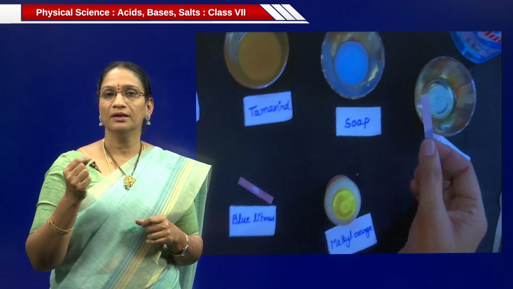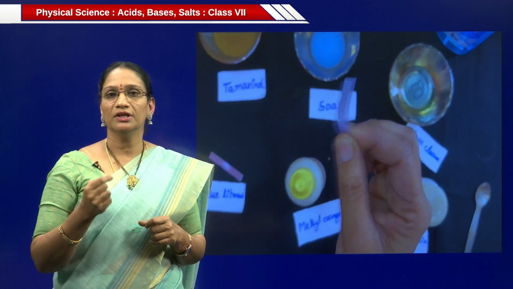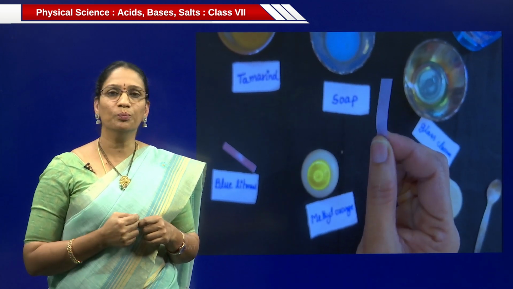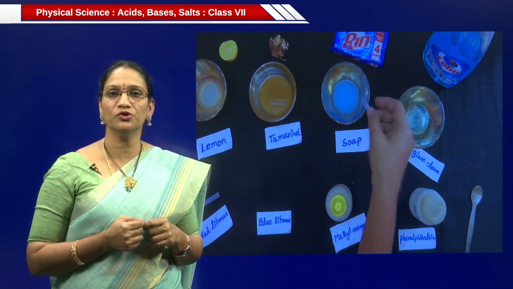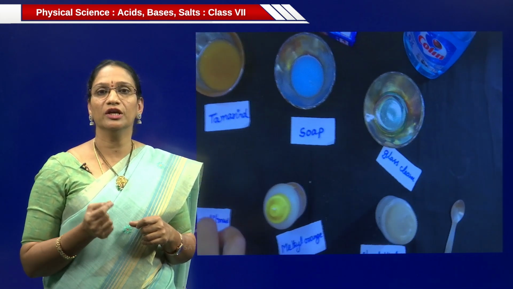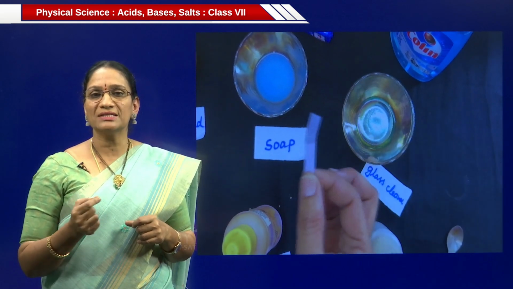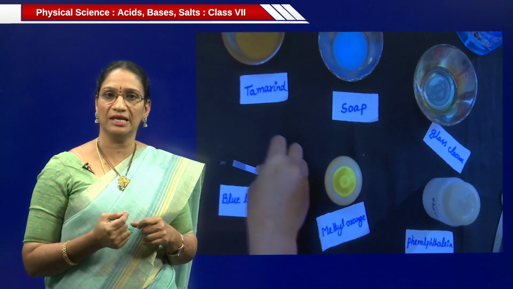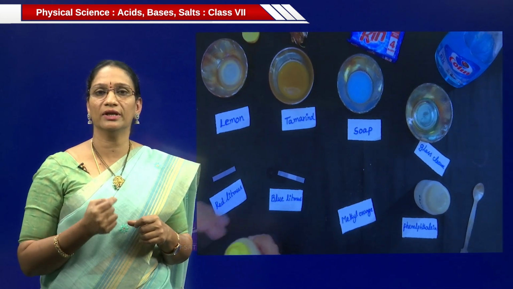Again, dip the red litmus in the glass cleaner solution. This also changes to blue color. And take the blue litmus and dip in the soap solution. Blue litmus remains the same. There is no color change in blue litmus. And in the case of glass cleaner also, blue litmus remains the same color. So, soap and glass cleaners are bases. That's why red litmus changes.